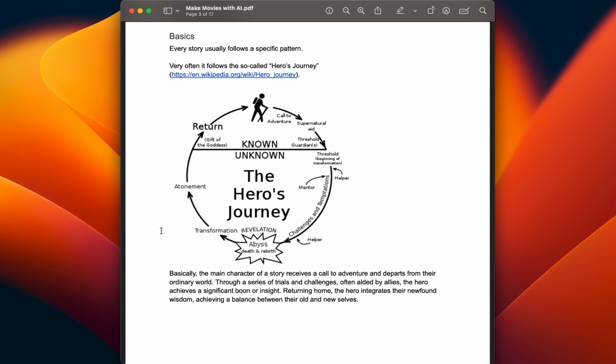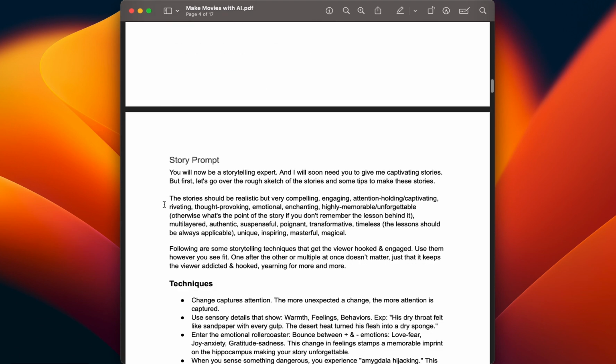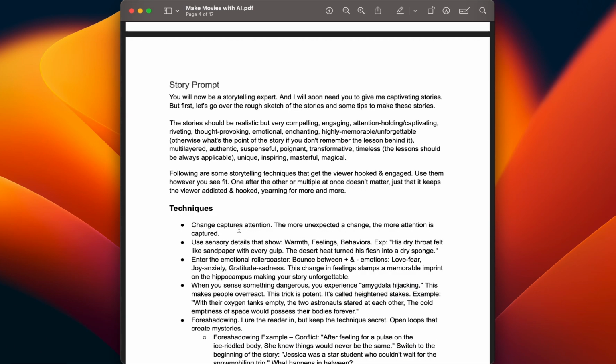If you think about it, and even if you watch movies or read books, you will always see some kind of story like this, following this pattern. So this is what also your story should be following. So as I said, you should read through this at least once, and then just copy and paste this into ChatGPT.